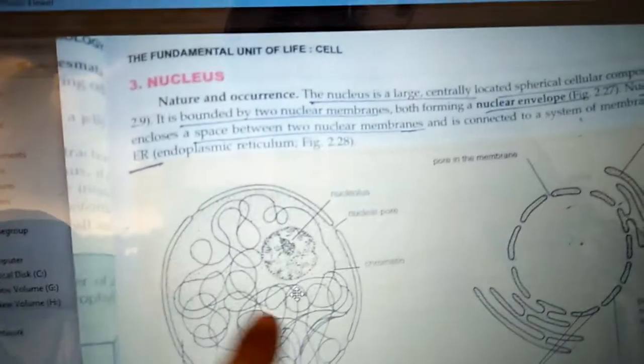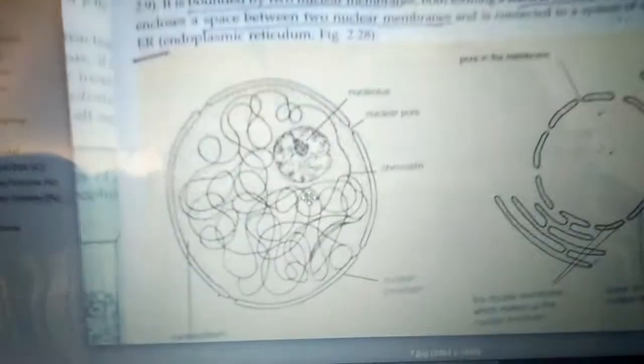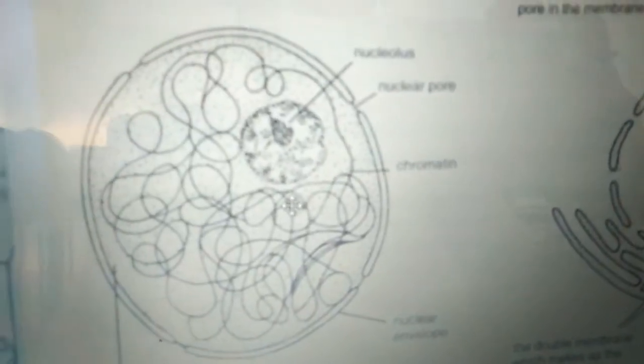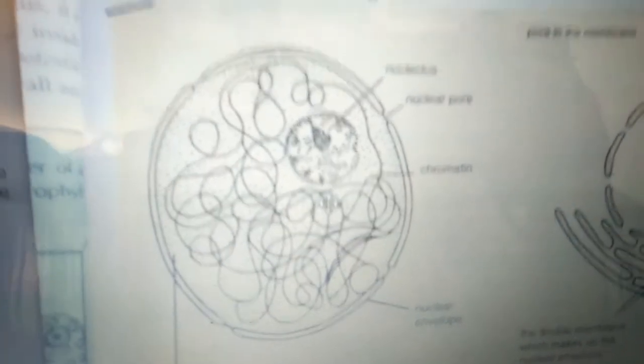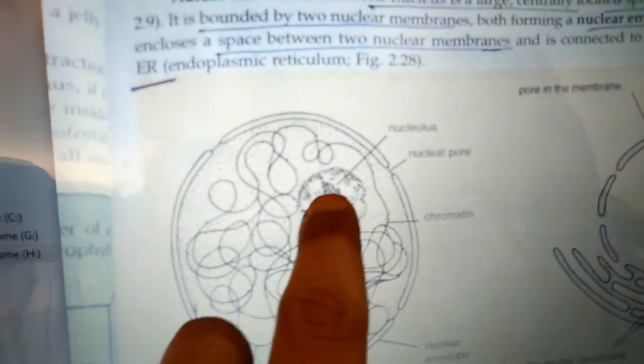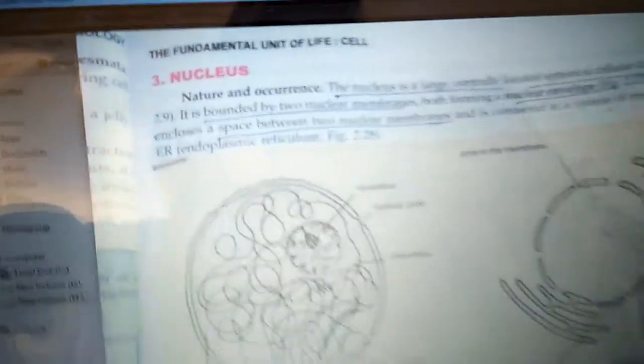And here we have thread like structures. These thread like structures are called as the chromatin, or also called as the chromatin fiber. So if we are asked to draw the diagram of the nucleus, you have to draw the chromatin fiber, nucleolus, nuclear envelope. So that is about the nucleus.